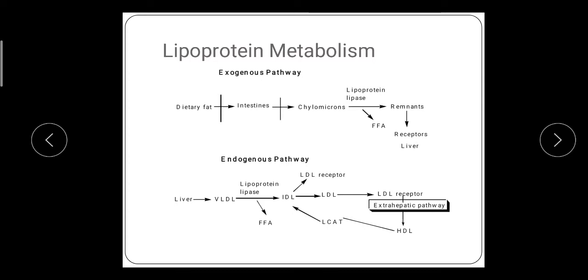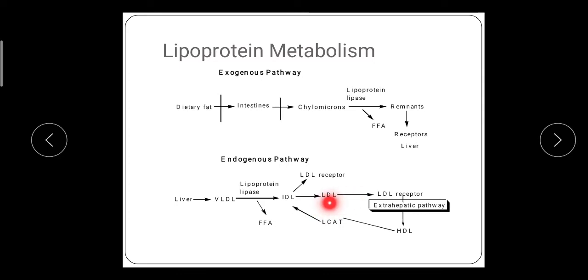LDL means low density lipoprotein. This LDL has a half-life in plasma of about 1.5 days and represents 60 to 70% of the cholesterol in the plasma. The LDL particles bind to the LDL receptor in extrahepatic tissues and are removed from the plasma.